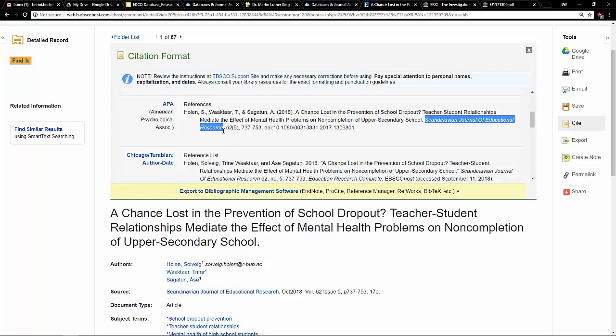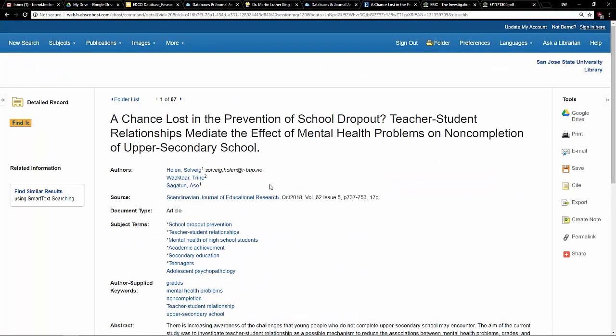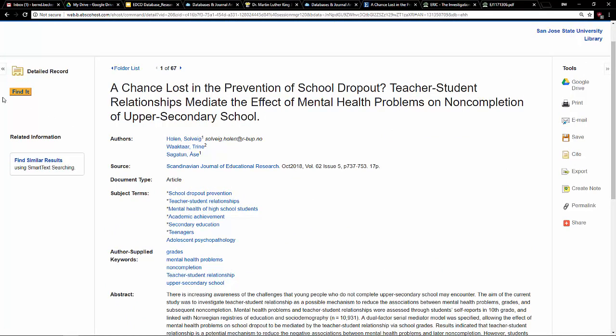It should be capitalized. That is the proper name of the journal. It does try to capitalize the small articles like of and the, and you would just keep that lowercase. So you just have to clean up some of the capitalization errors, but this one would be okay to go. Like I said, if you don't see the PDF icon, you have to click on this Find It